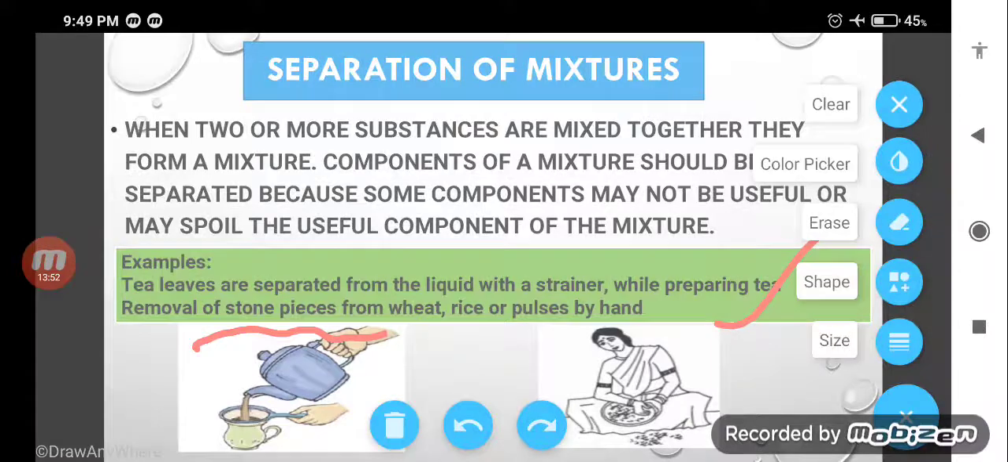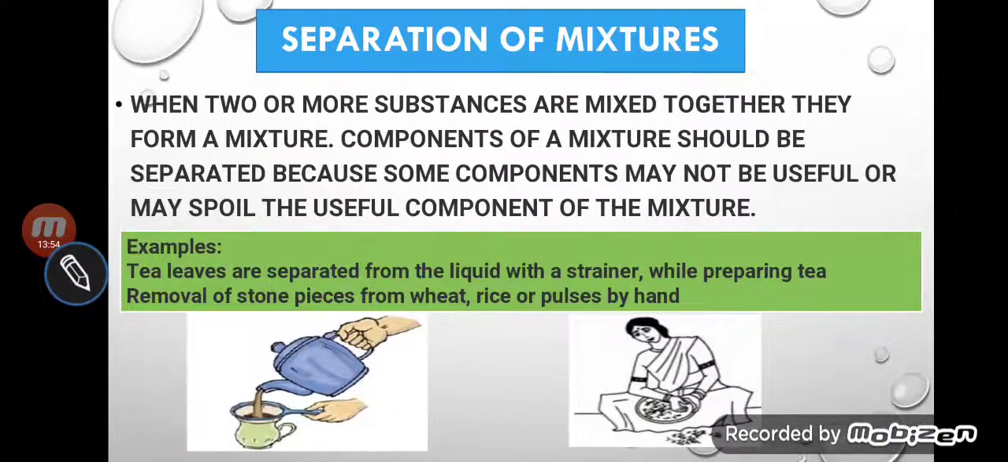So in the next lecture we will talk about the methods of separation of substances like winnowing, evaporation, sedimentation, condensation, sublimation. These are the processes which are used to separate the components of the mixture.